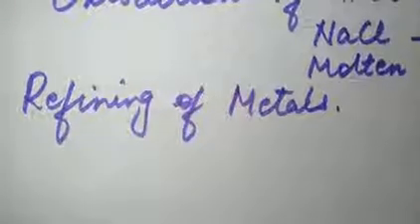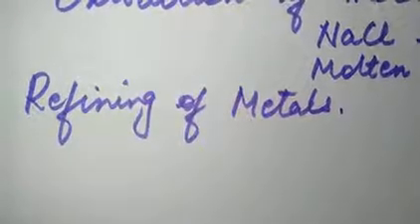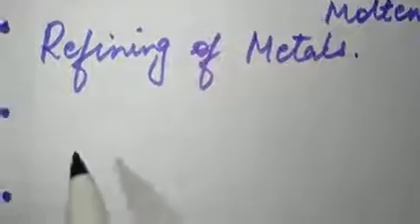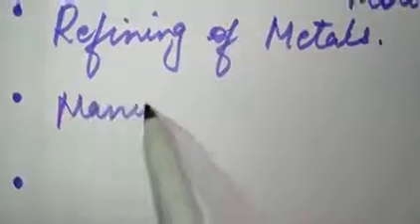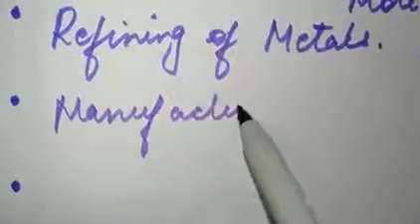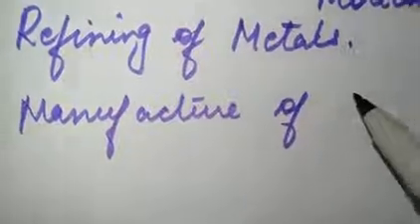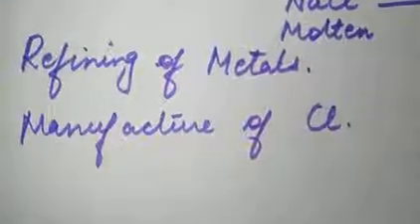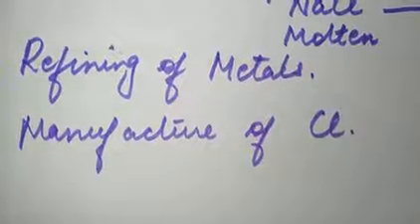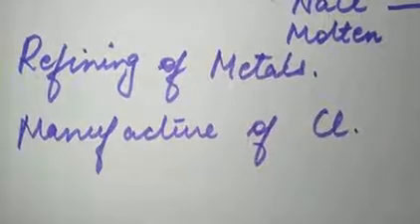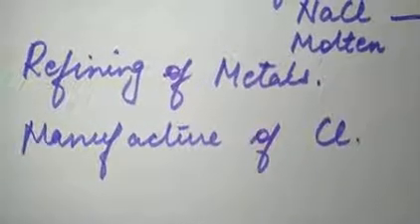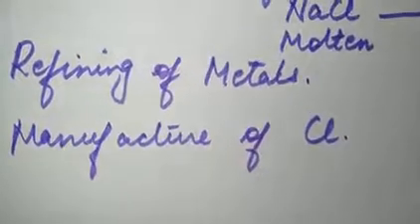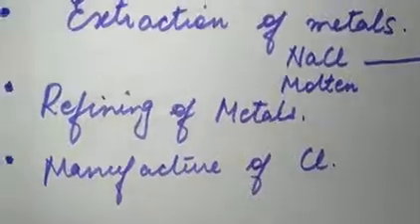Then next, electrolysis is also used for manufacturing of chlorine. This is also one of the uses of electrolysis. Even in submarines, oxygen produced by electrolysis of water is used for breathing, because there is a lack of oxygen in submarines.